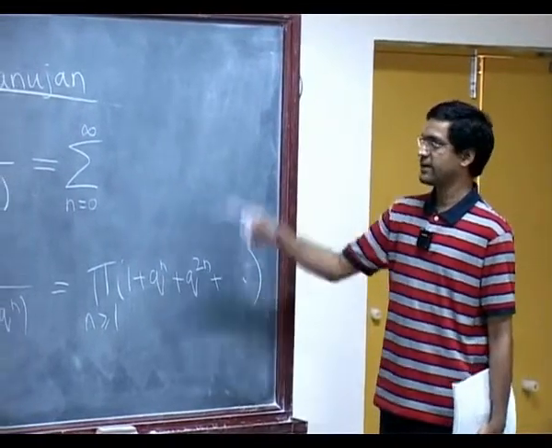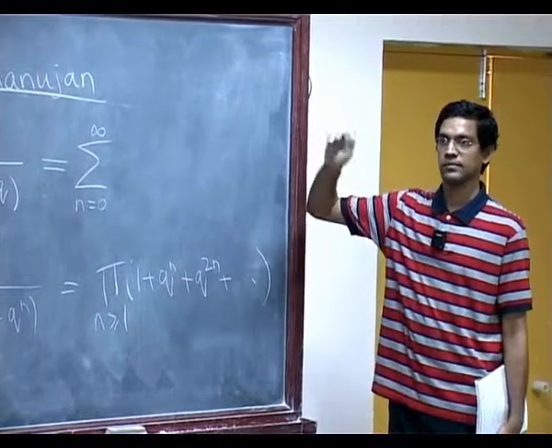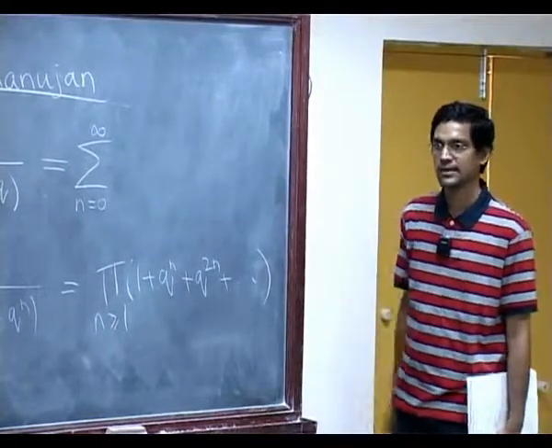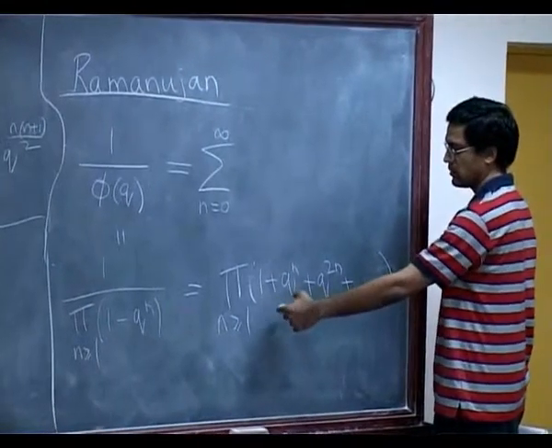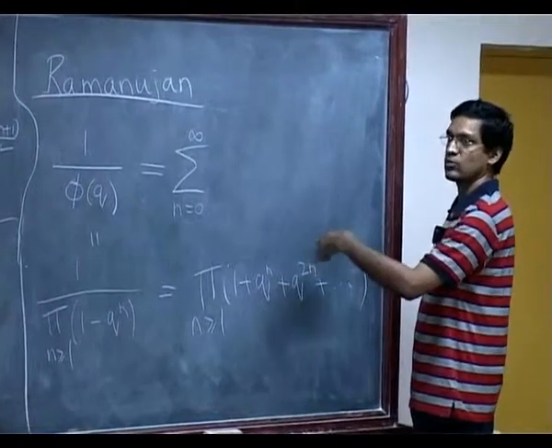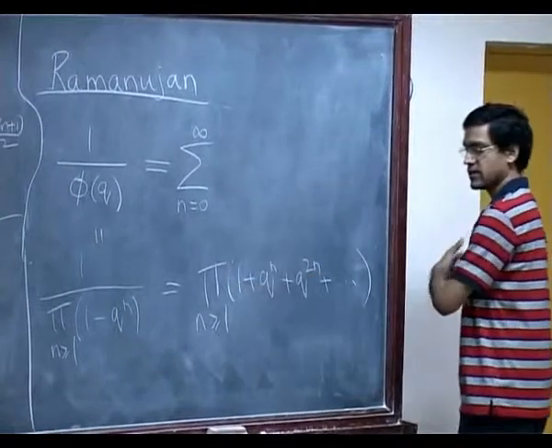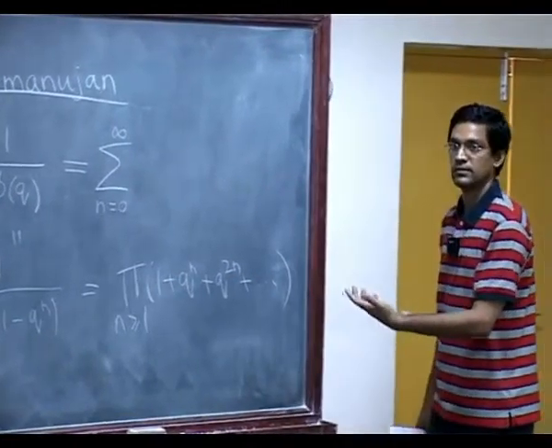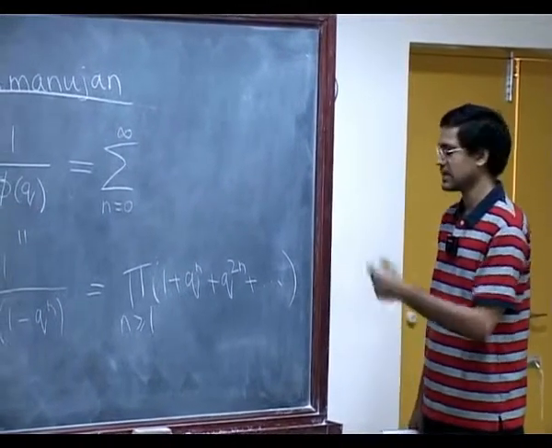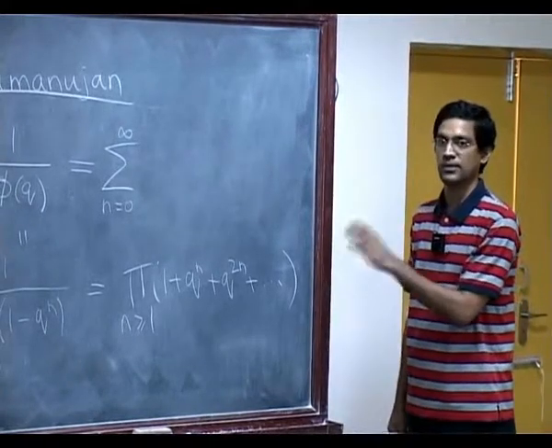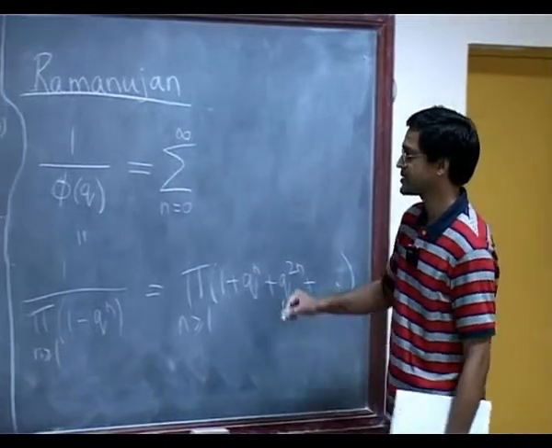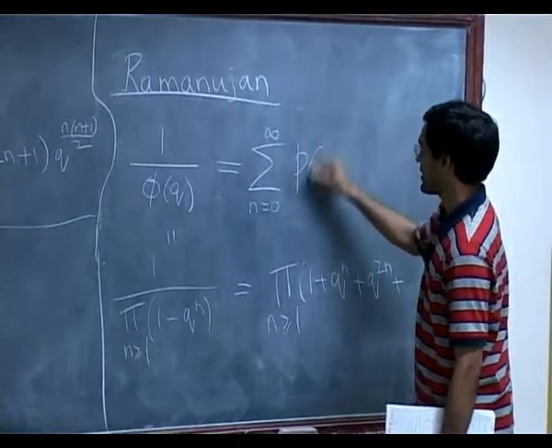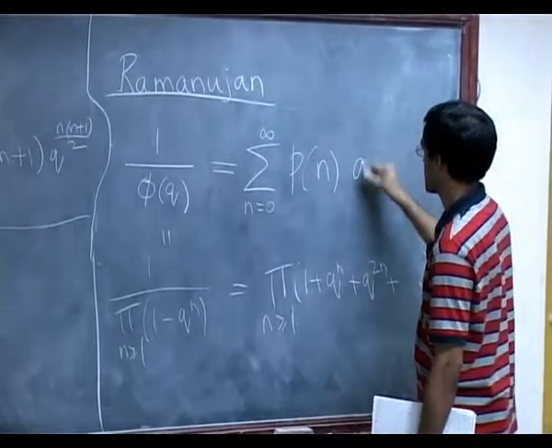And now again, like we did in the earlier example of the number of partitions into distinct parts and so on, if you imagine for a second how you would get a power of say q to the p from this infinite product, the coefficient would just count the number of partitions of that number p in all possible ways, with no restriction on distinctness of parts and so on. So that's called the unrestricted partition function p of n.